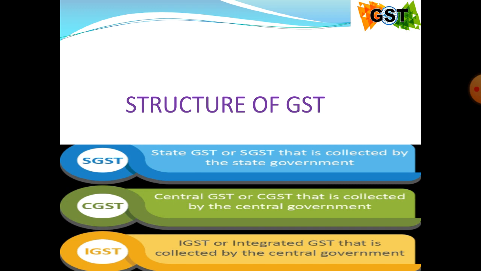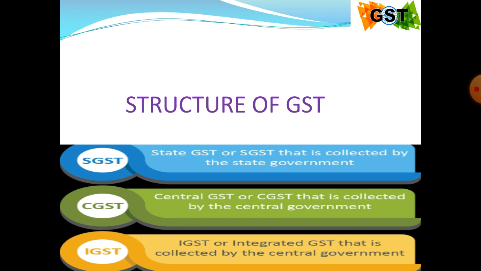Fiscal powers between the center and states are clearly depicted in the constitution, and on that background the GST statutes have been framed, clearly indicated with the 101st Constitutional Amendment Act 2016. GST involves two basic components: central goods and service tax as well as state goods and service tax.